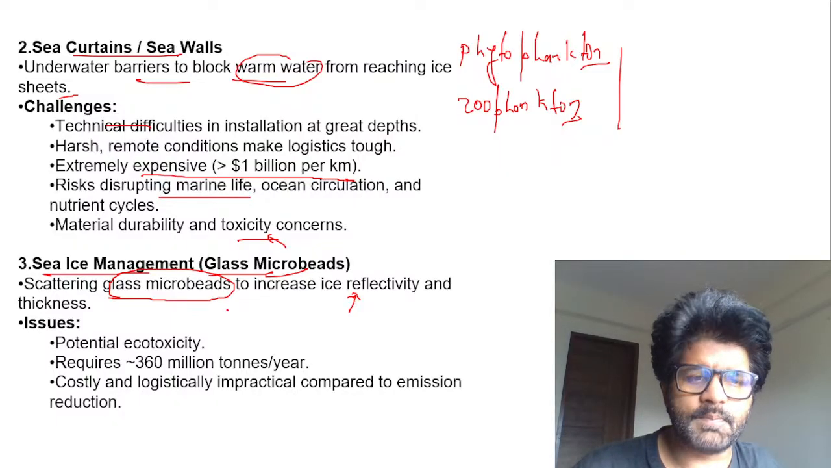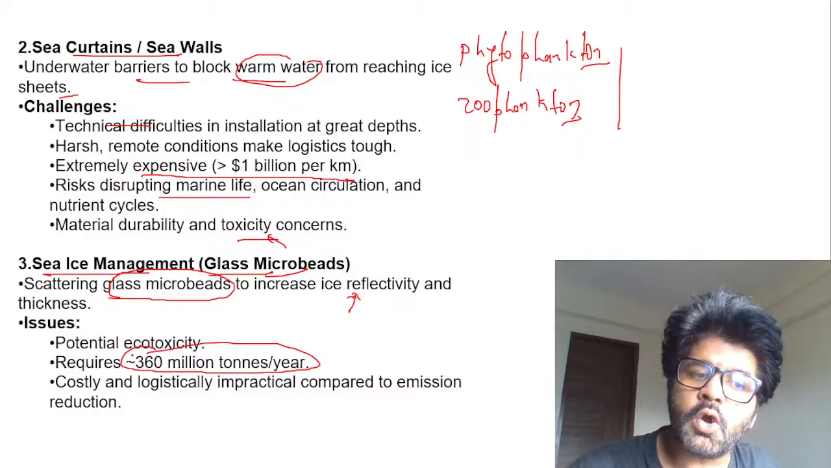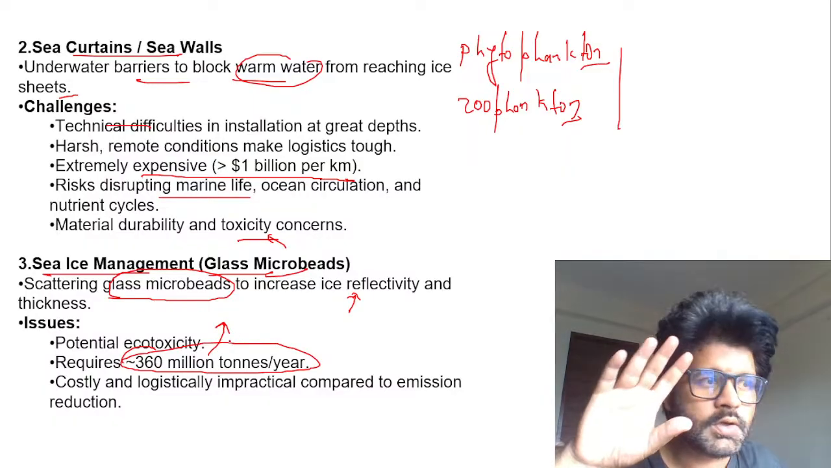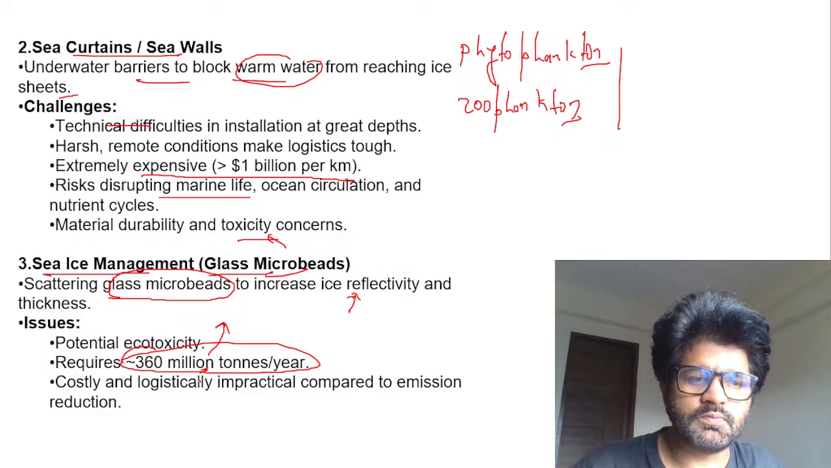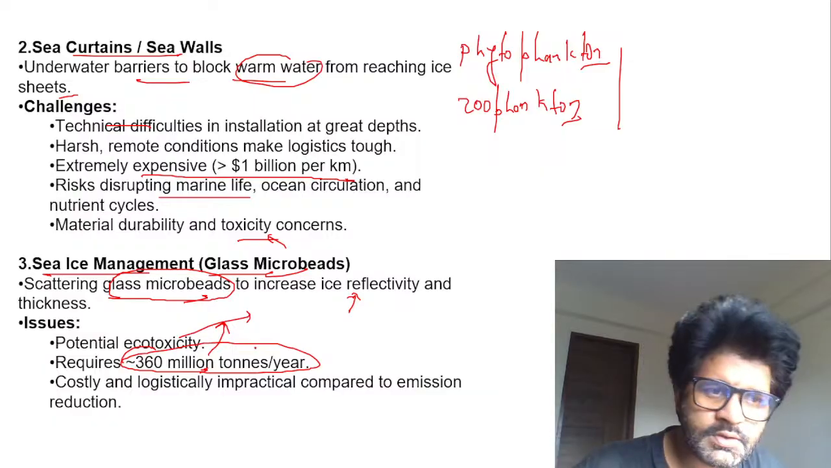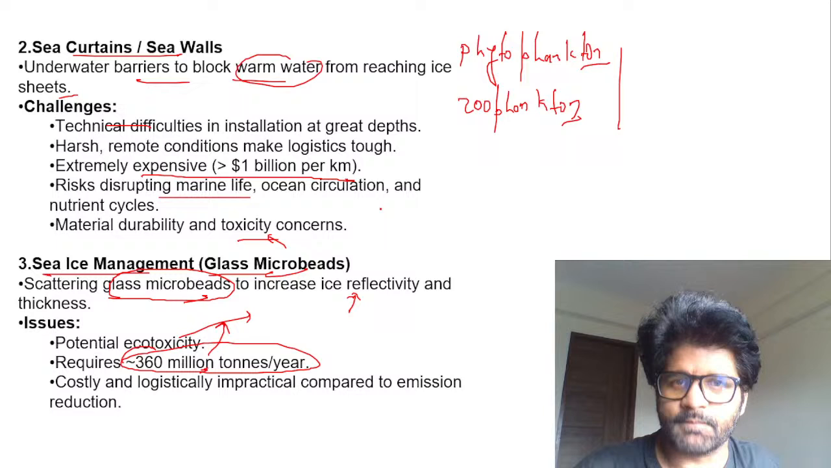So again, what can happen? This is glass, guys. This can be toxic. Again, one common theme which you are seeing in all these polar geoengineering methods is they require a lot of money. And whether this glass microbit will pollute the marine ecosystem, will pollute zooplankton, etc. So that is another concern altogether.